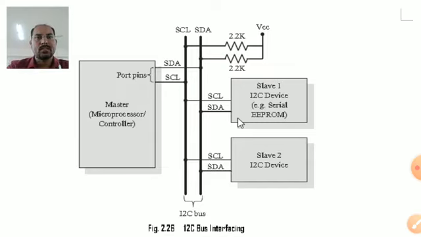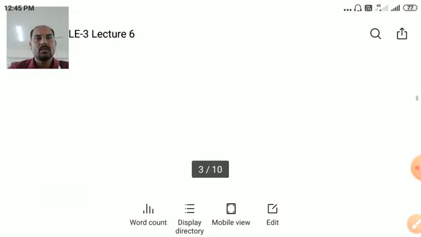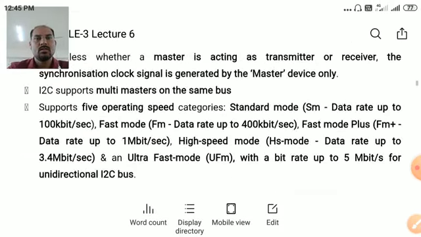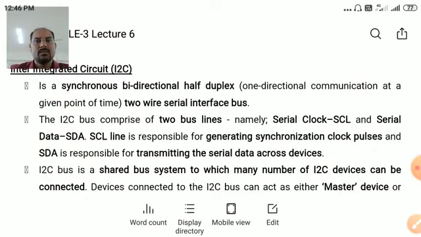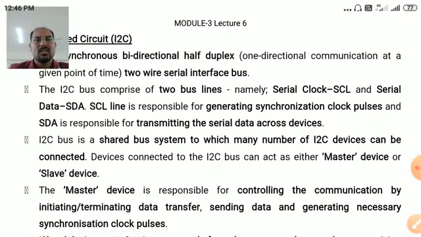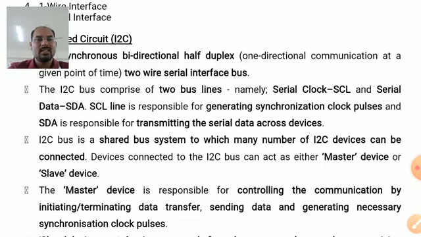SDA of master is connected to the SDA of slave. SCL of master is connected to the SCL of slave. As I said, the two lines are SCL, serial clock line, and SDA, serial data line. SCL line is responsible for generating the clock pulses and SDA line is responsible for transmitting the data serially across the devices. This I2C bus is a shared bus system.